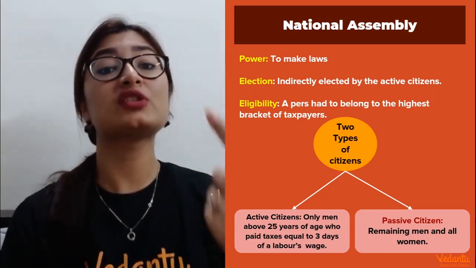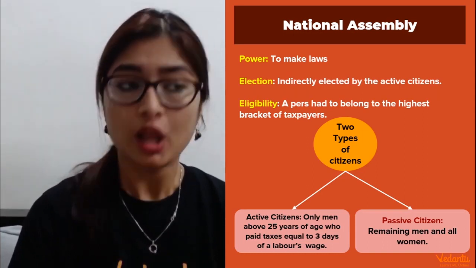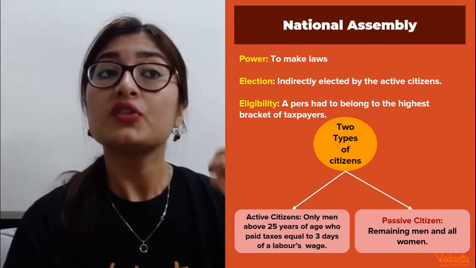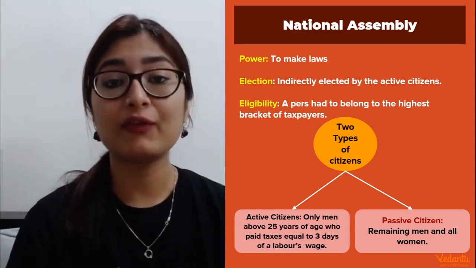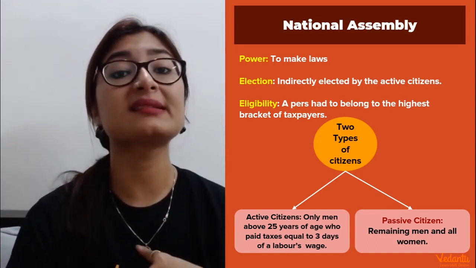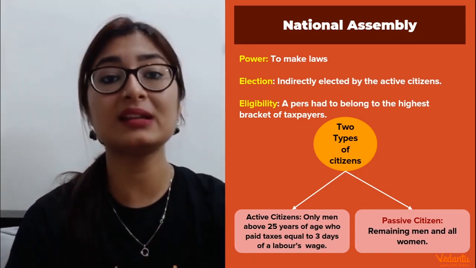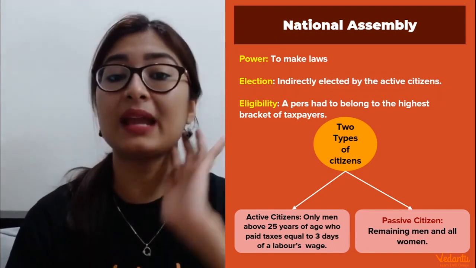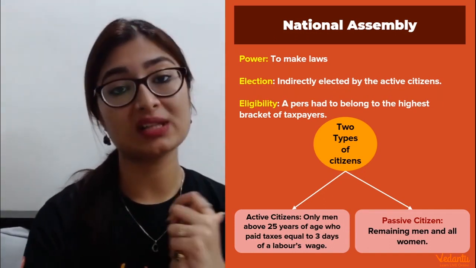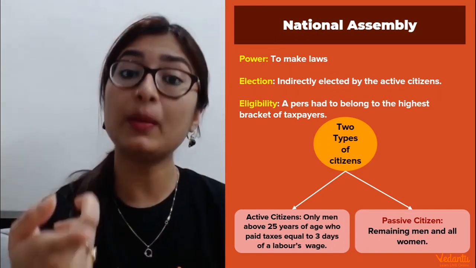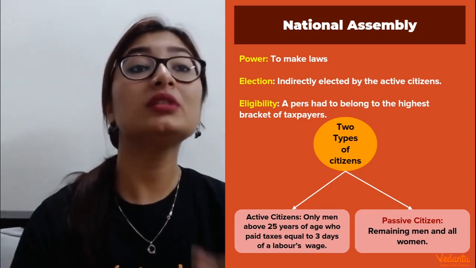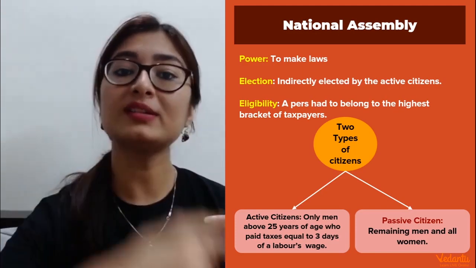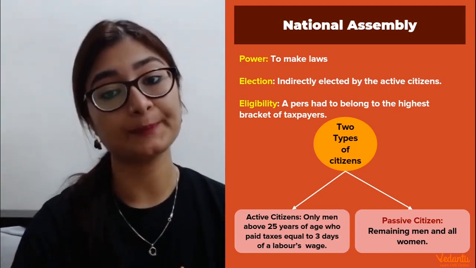Now, indirect elections were happening. What do we mean by this? Right now what we have, guys, is direct elections. ठीक है बच्चा? So whatever we do in India, for example, are direct elections, which means as a citizen I directly elect my representative who is going to represent me in the government, who will be ruling there. But at that time, indirect elections were happening, which means I will elect the person who will elect further the representative who's going to represent my interests in the government. So it was a two-step thing.